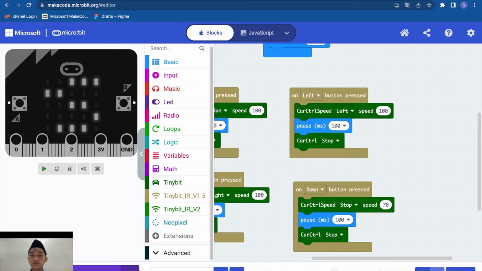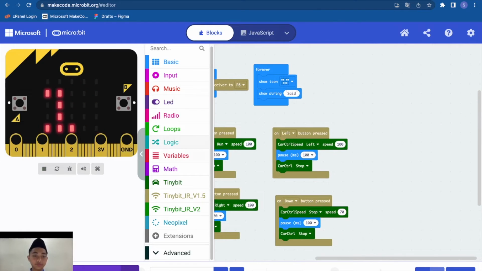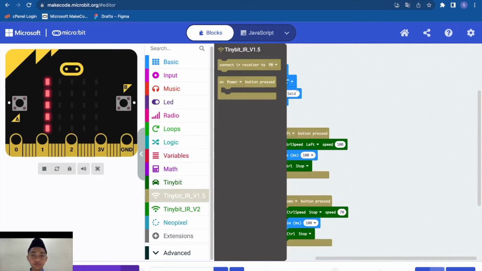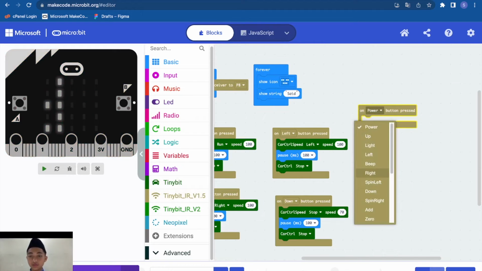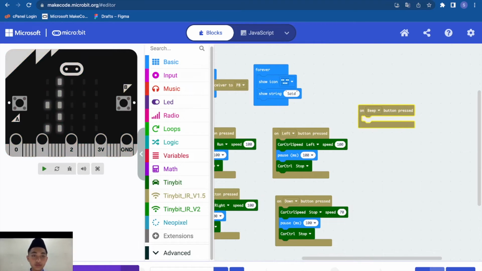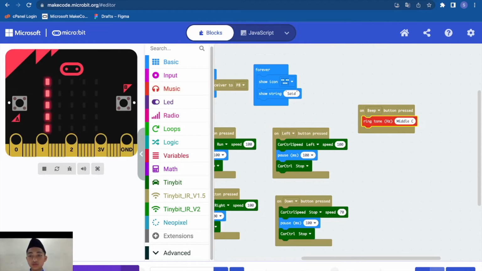Okay, we need sound for it, robot sound. We need one on button press, change to beep, and we need to go to music, choose the ringtone, just the sound.